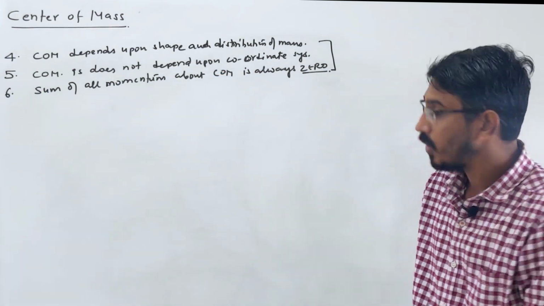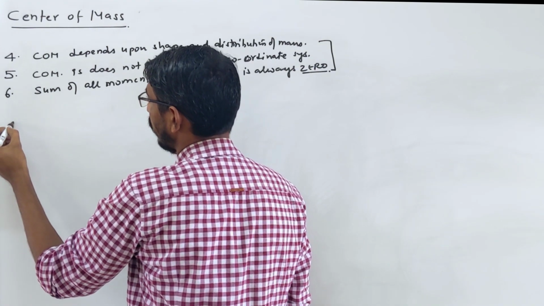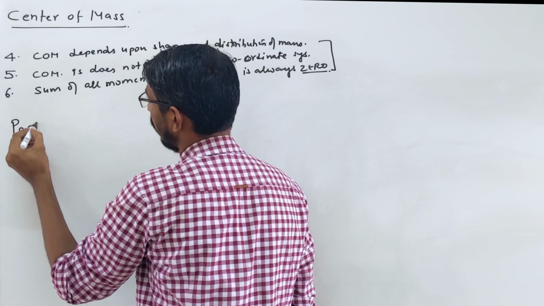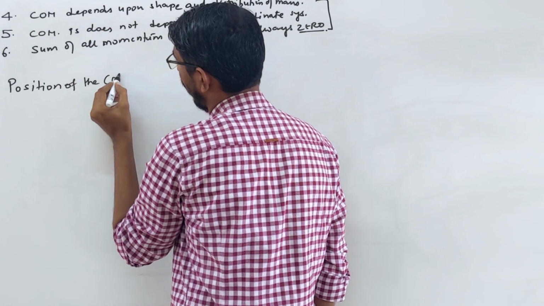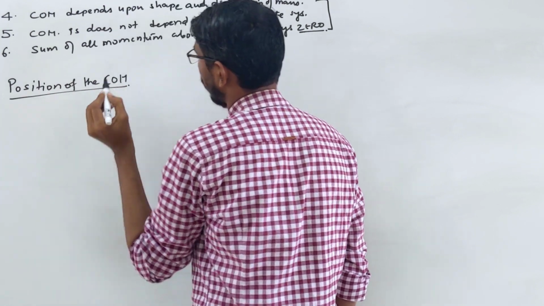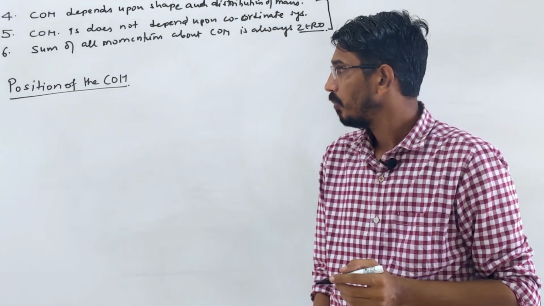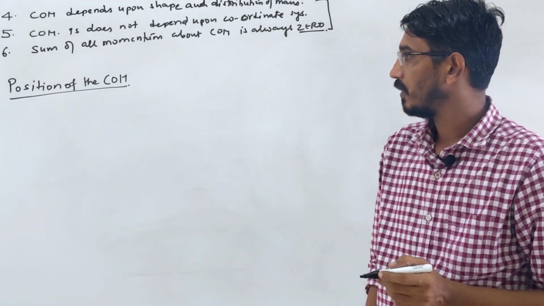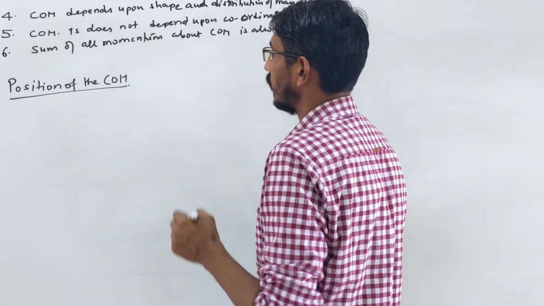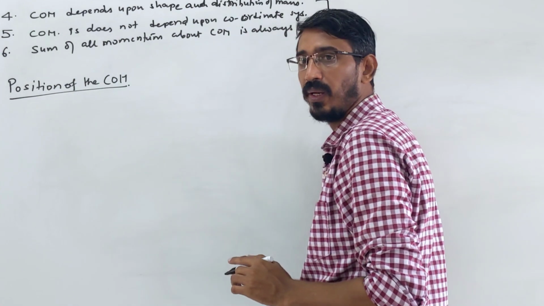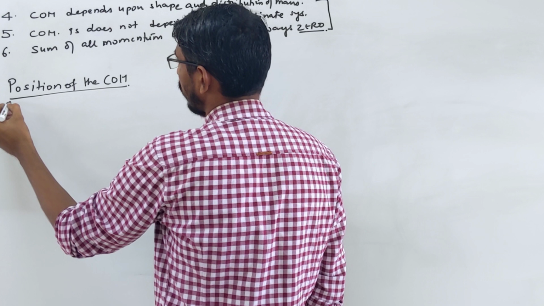Now let's move to the first point, where we have to calculate the position of the COM. We have to find the position of the center of mass. We will see four types of problems. I will write them separately. Let me write a summary here of what we are learning. We will see these four types of questions.